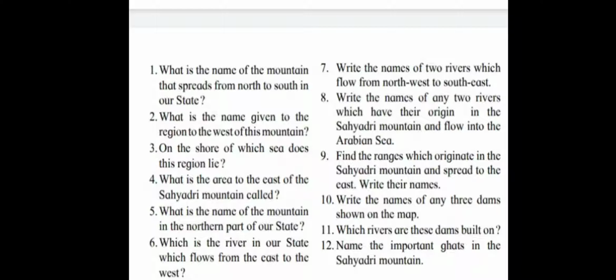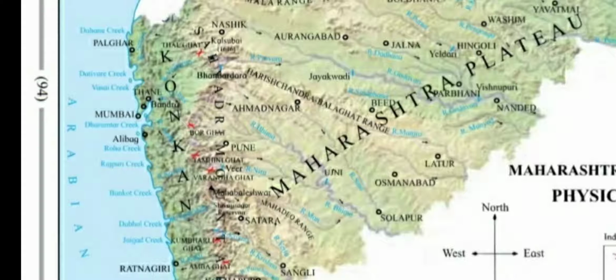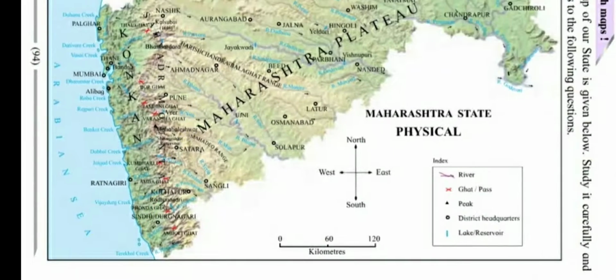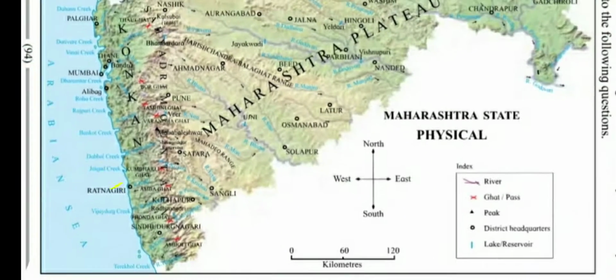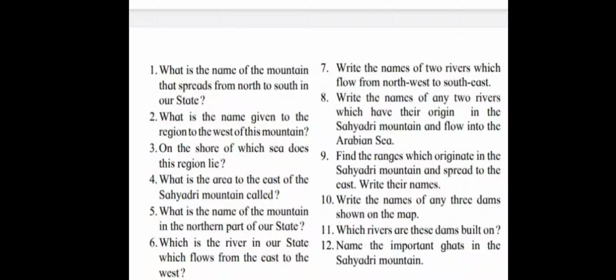Second question, what is the name given to the region to the west of this mountain? West, as the directions are given. So west is here, and you can see the name of that region is Konkan region. So the name is Konkan region.